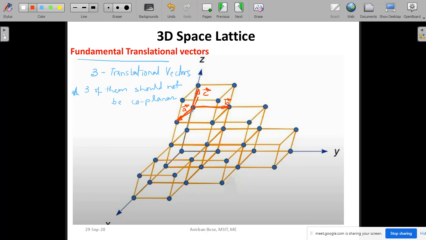So I think this part is clear, what we mean by fundamental translational vectors. Practically everything is three-dimensional in nature, so we have to go with the 3D space lattice, with three fundamental translational vectors such that they are non-coplanar. That is very important.